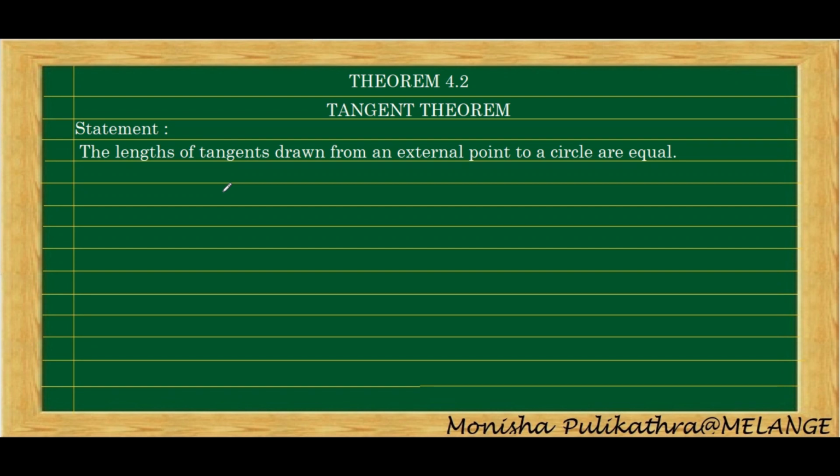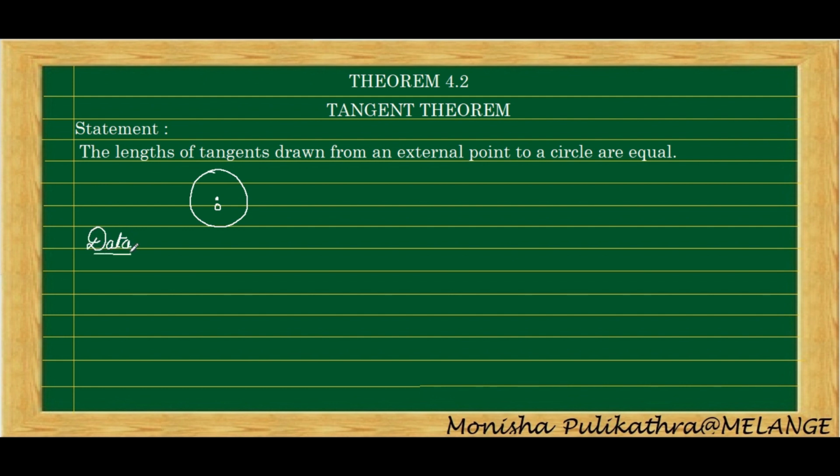The last theorem is theorem 4.2, that is the tangent theorem. The tangent theorem states that the lengths of tangents drawn from an external point to a circle are equal. Okay, so for this we need to draw a circle here, a circle and a point O. In coordination with this, I will write the data here itself.